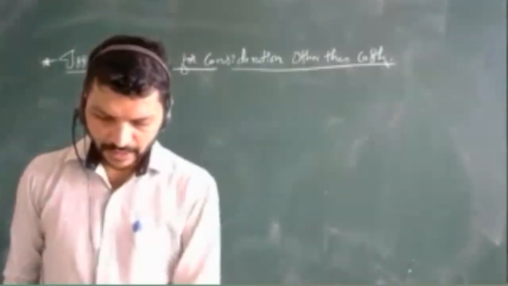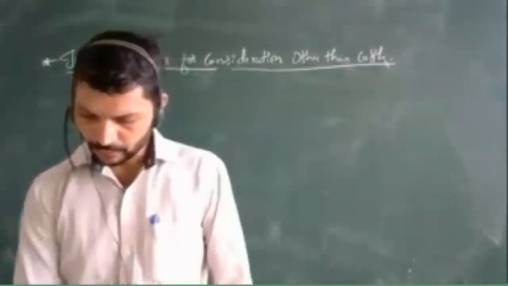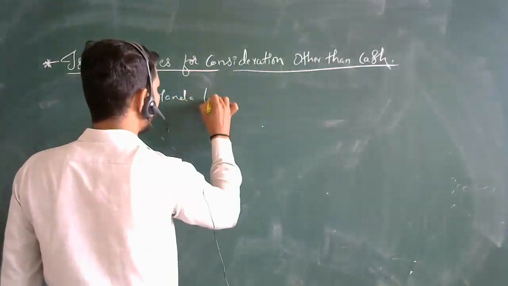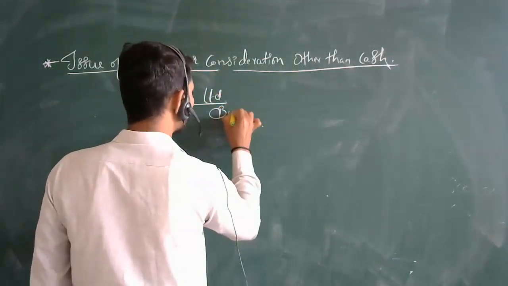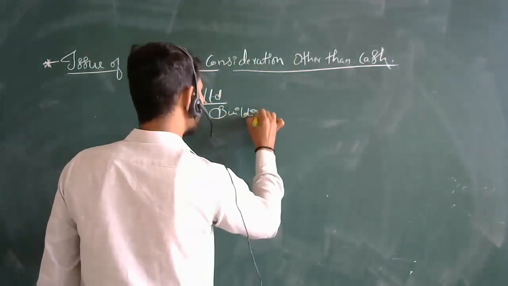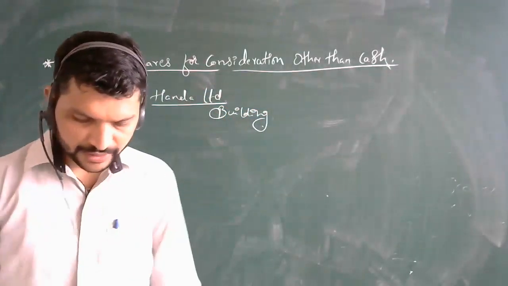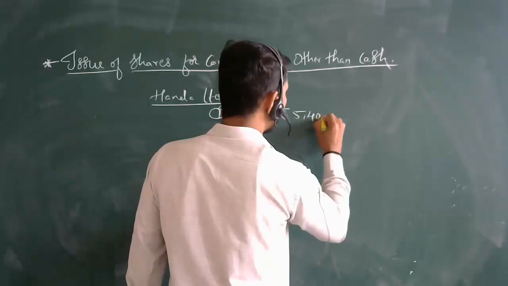So see here, I will read it out. Rahul Limited purchased a building from Honda Limited. From this party we have purchased the building. Remember this point: the building has been purchased from Honda Limited. It costs rupees 5,40,000.